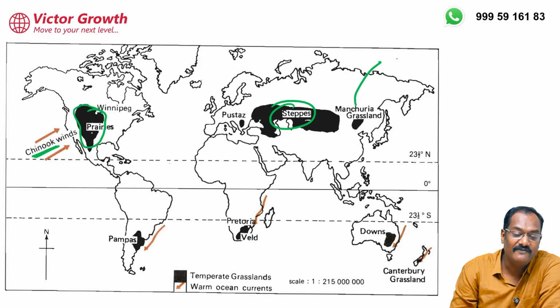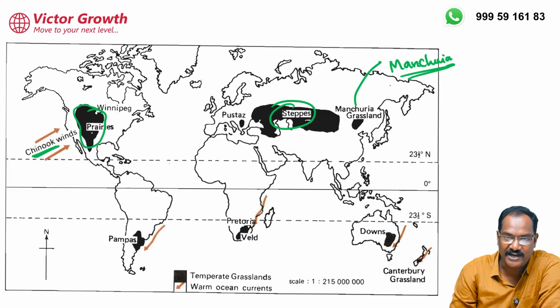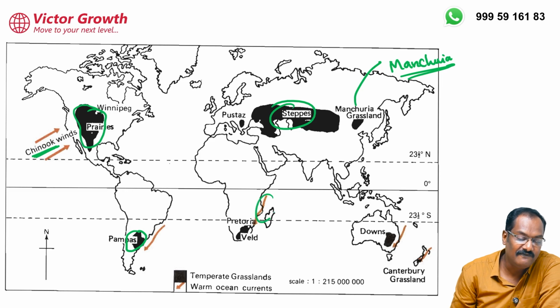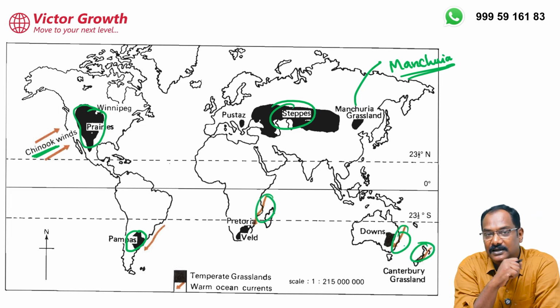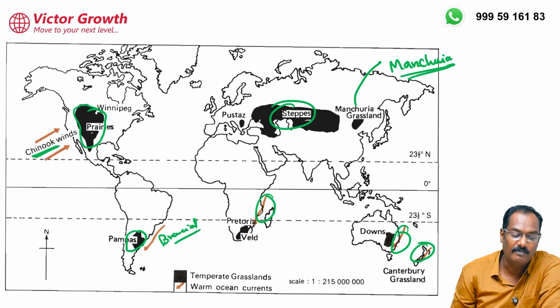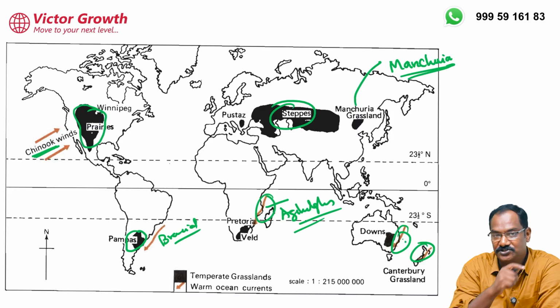In Mongolia, this I forgot to tell you, please write down, this grassland is known by the name Manchuria. In Mongolia and some parts of China also, this grassland is found. Pampas, look at South America. And in the Southern Hemisphere, please note down this point: the temperate grasslands are influenced by warm ocean currents. In this case, you can say the Brazilian ocean current, a warm ocean current. Then the Agulhas, likewise the East Australian current.